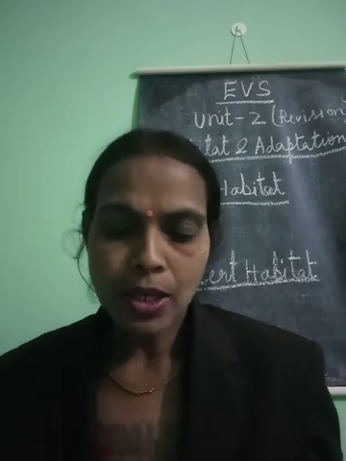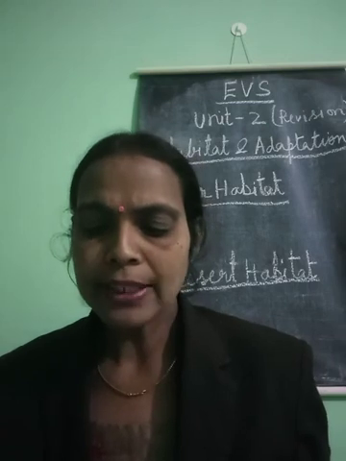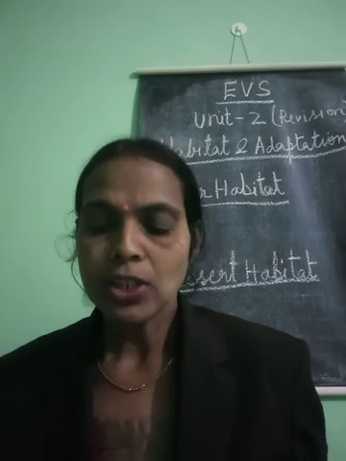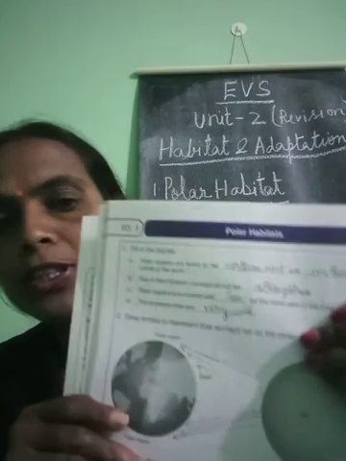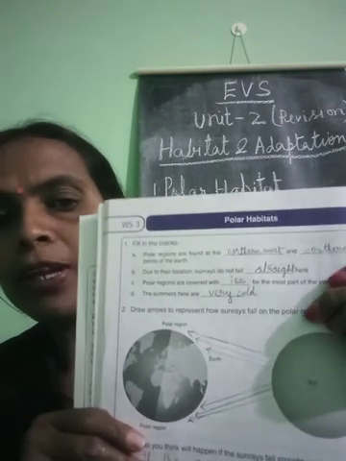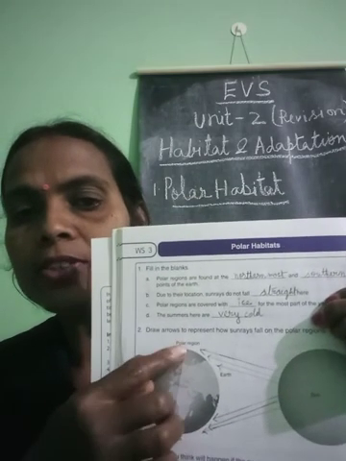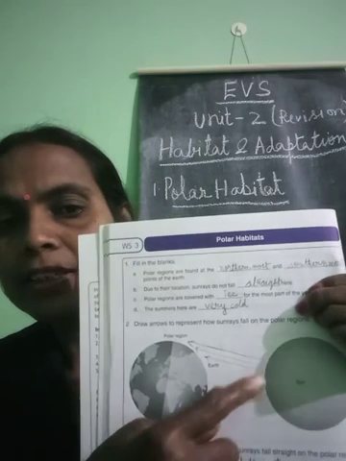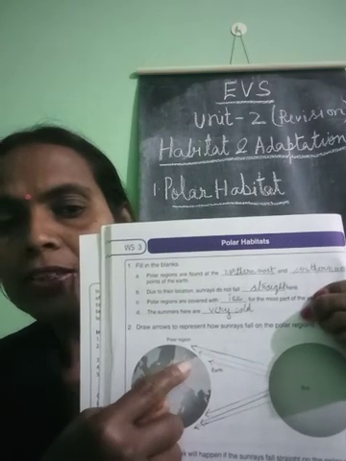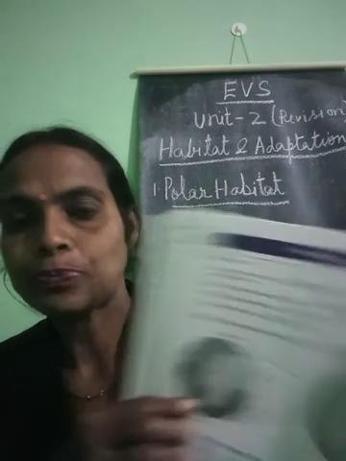Question number 2, draw rays to represent how sun rays fall on the polar region. You have to draw the sun rays to show how they fall on the polar region. So these two are the polar regions. Here the sunlight does not fall straight, so you have to draw a line like this. It is slanting lines. That's why these regions are very cold.